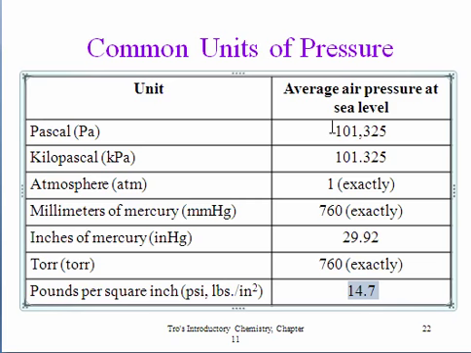The metric unit for pressure is the pascal. 101,325 pascals is equal to 1 atmosphere. This is a rather large number, so often we use kilopascals. 101.325 kilopascals is equal to 1 atmosphere. So these are the relationships between these different units of pressure. There are many, many more, but these are the ones that are most typically used in chemistry. And you will be expected to use these to solve dimensional analysis problems.